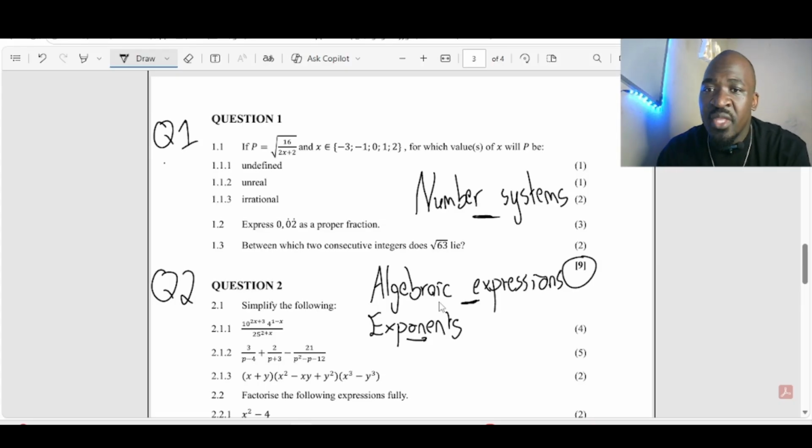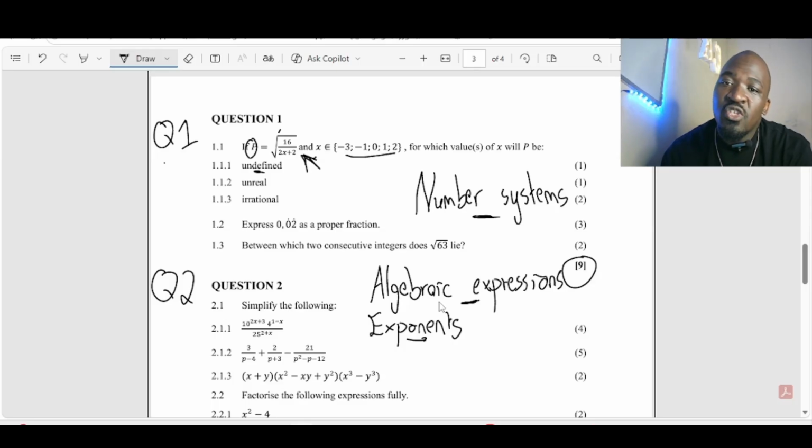Now let's see. On 1.1.1 here, they said you are looking for, okay, so if P is this, right? Our P is that, and our X is this set of X values there, it's these ones. For which values of X will P be undefined? So we are saying P is this, right? So if that is P, for which X values will P be undefined?